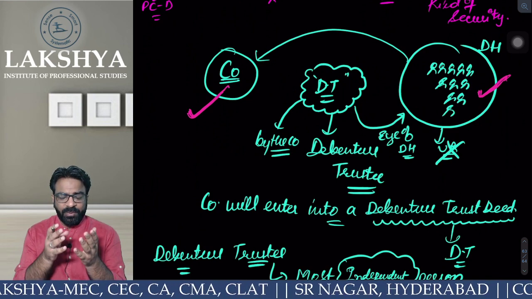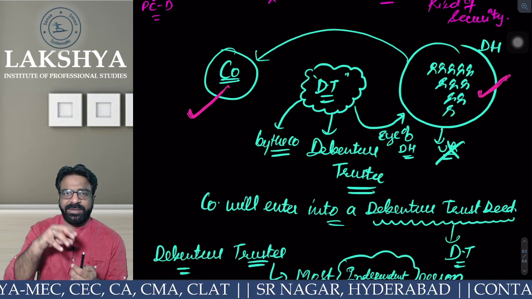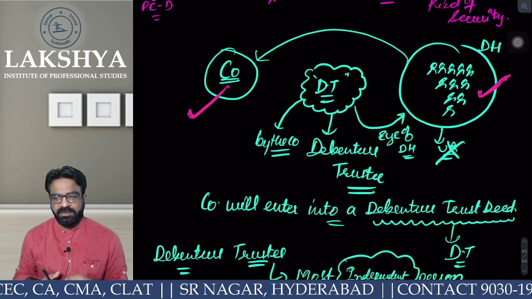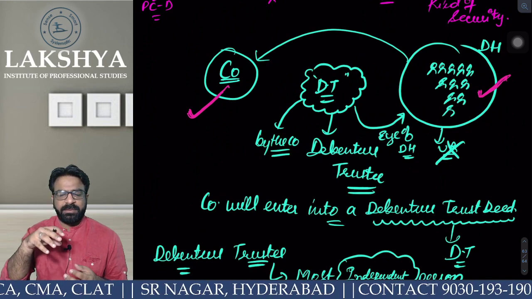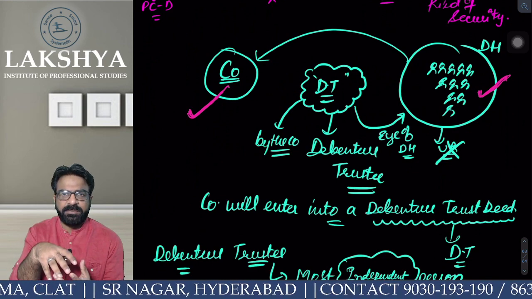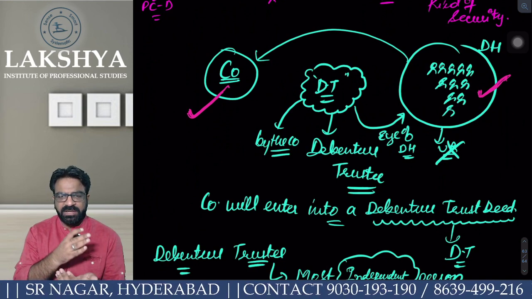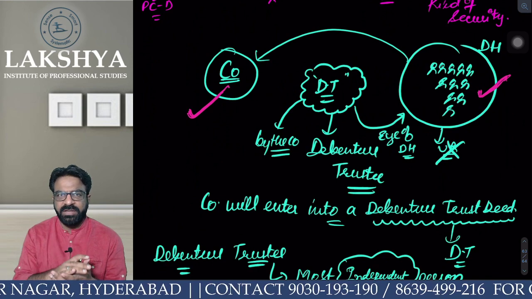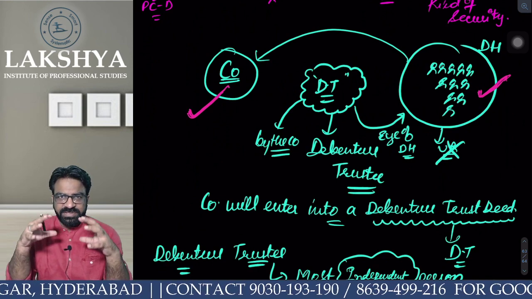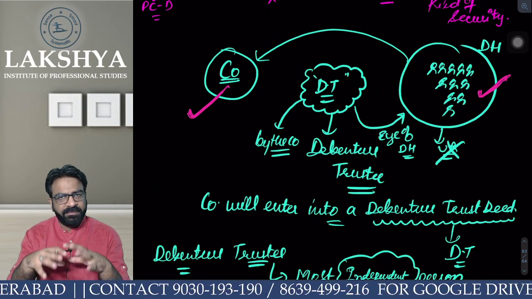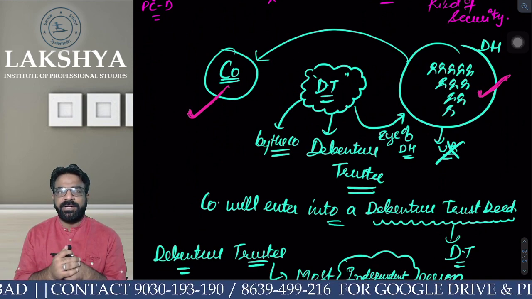Okay. What is his purpose? What is he actually doing? He is keeping an eye over the company, whether the company is utilizing the funds or misutilizing the funds, whether the company is doing any kind of fraud with the debentures or not. All those things have to be seen by the debenture trustee. Everyone clear? Okay. Next point.